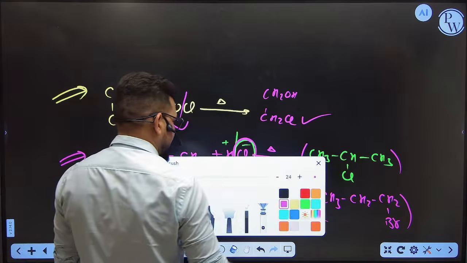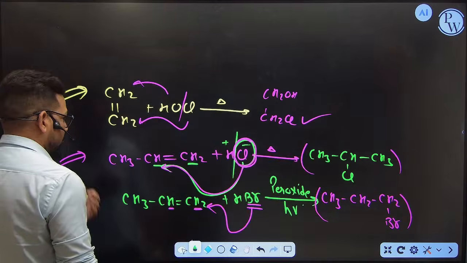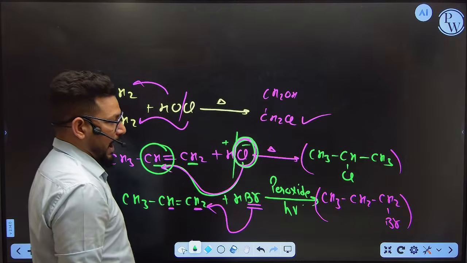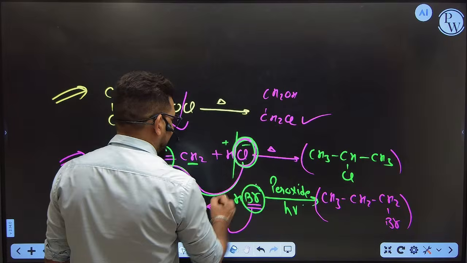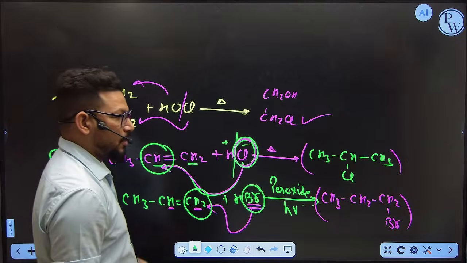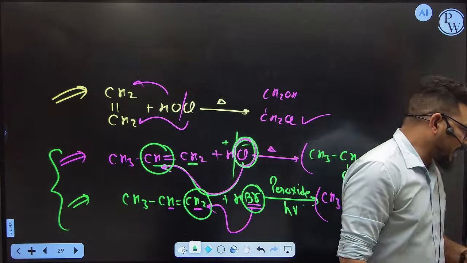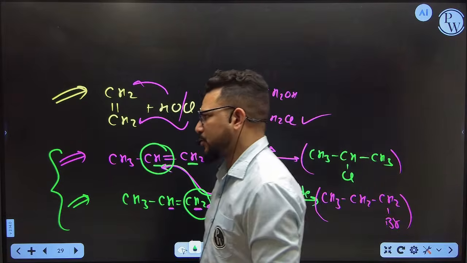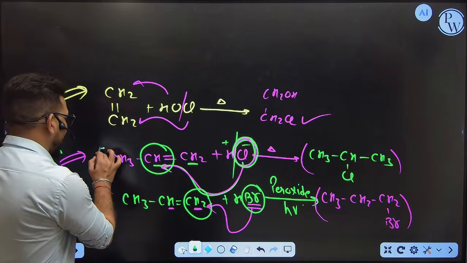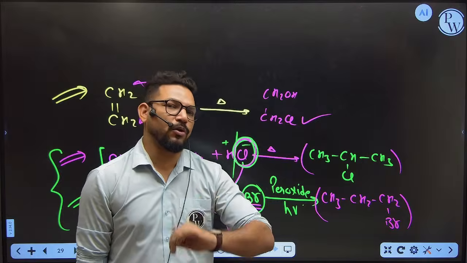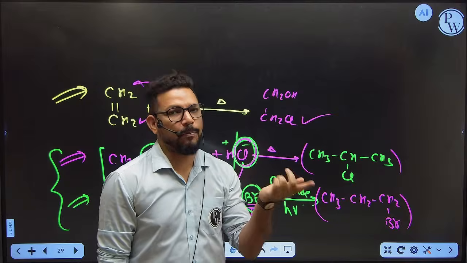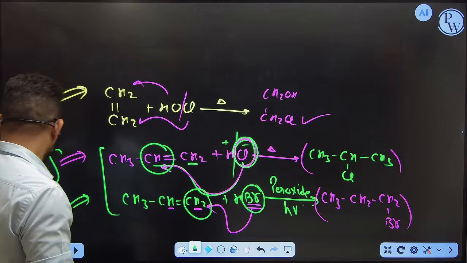What is the Markovnikov rule? The Markovnikov rule is where the negative part is going to attack the carbon where the hydrogen number is less, and anti-Markovnikov stands for the negative part of the reagent attacking those carbon where hydrogen number is max. The only difference is that whenever you see peroxide and sunlight, you say anti-Markovnikov, and whenever you see it without any peroxide and sunlight, you say Markovnikov. So whenever an unsaturated hydrocarbon is there, you just follow two-step Markovnikov or anti-Markovnikov, and whenever a symmetric hydrocarbon is there, just do one thing: up, down, up, down. That's it. So this is the simple thing.